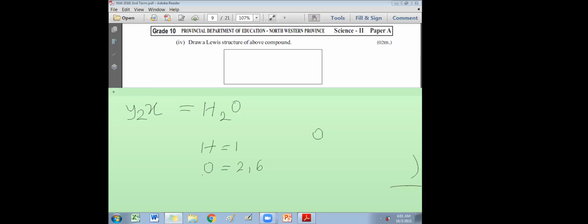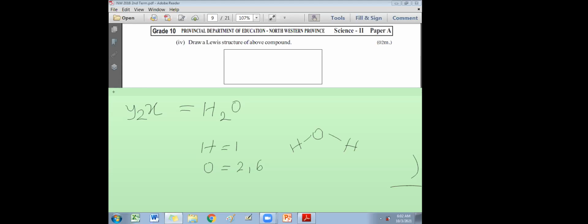Again, I'll repeat. The number of chemical bonds formed by an atom depends on its valency. Valency means the number of unpaired electrons in the outermost shell. The outermost shell is also known as the valence shell. Electrons in the valence shell decide valency. If valency is 1, it can form only one bond. If the maximum valency is 2, it can form a maximum of 2 bonds. Now hydrogen becomes the terminal atom, so I'll put hydrogen at the terminal, and on this side also I put hydrogen. Then in the Lewis structure, a bonding pair is represented using a small line or dash like this.